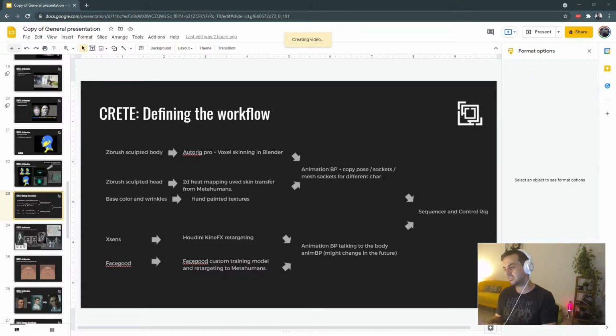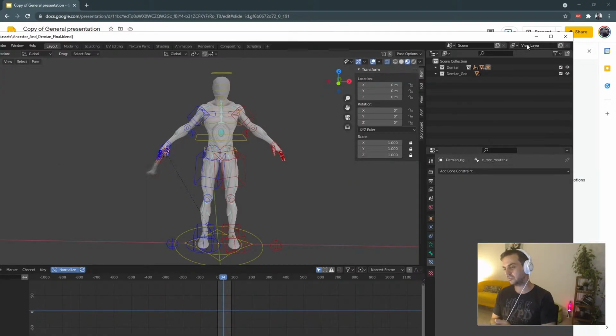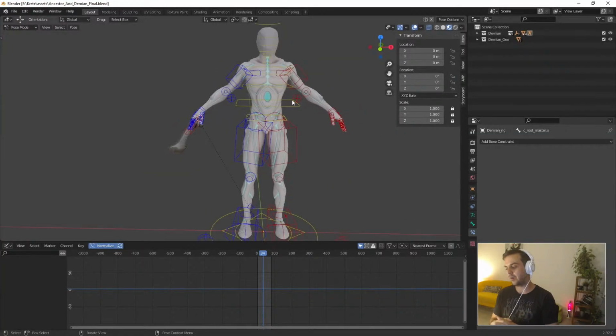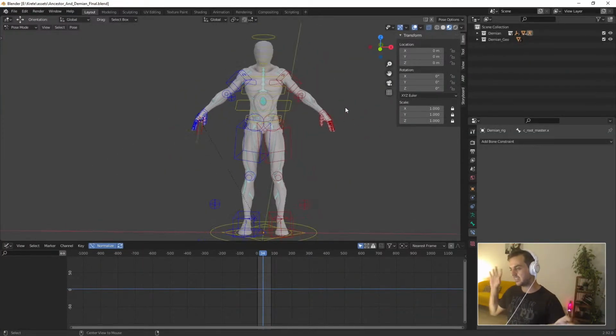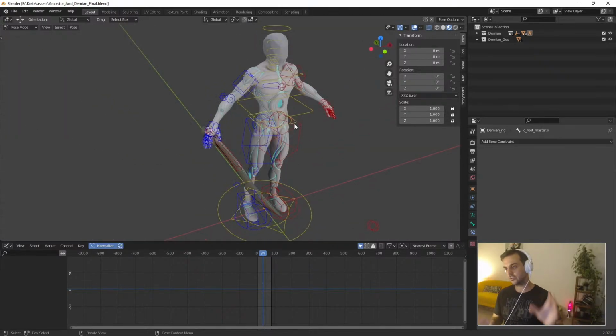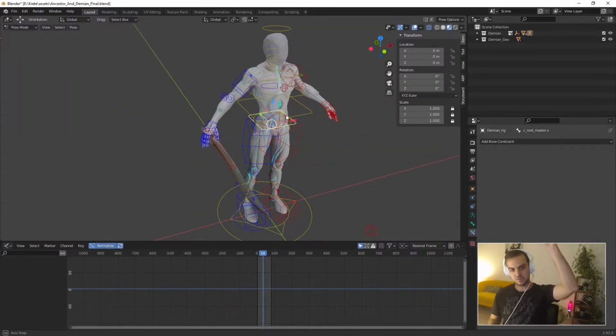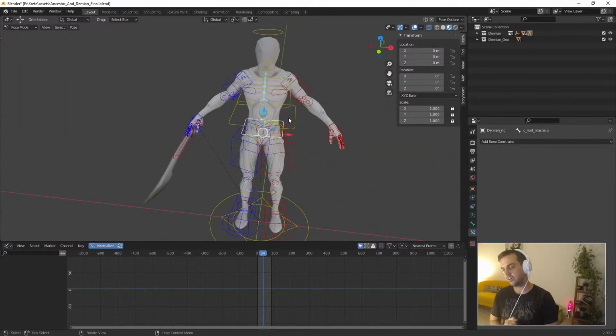And that is exported, and we got the skeletal mesh of the head and the skeletal mesh of the body, and using a socket in the animation blueprint, we put the head in the correct position. But the animators, if they are not doing facial animation, can do all the animation here in Blender. That's the workflow we are doing now when we are using keyframe animation. When we are doing motion capture, it's more or less the same.